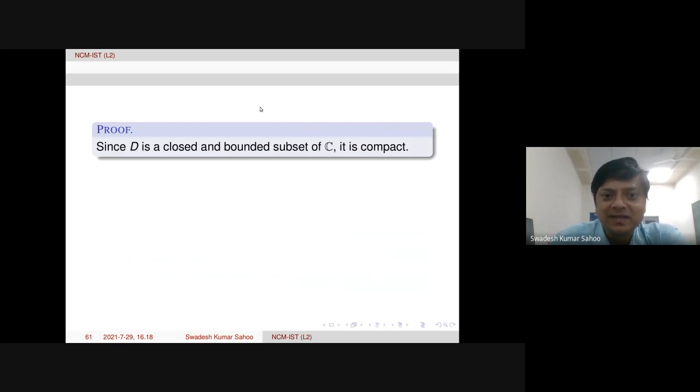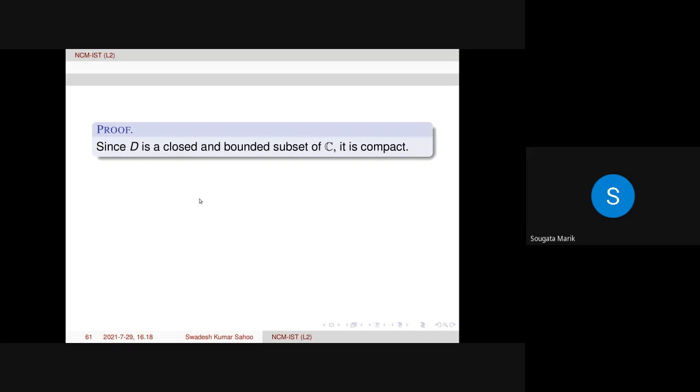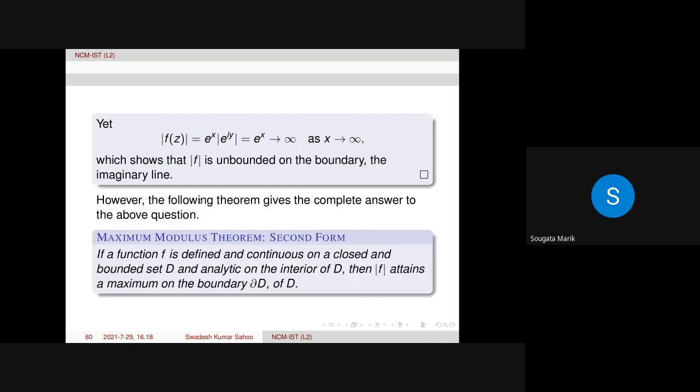Now, the proof is very simple, because when we say D is, yeah, please. Please, the previous slide. Is the statement okay? It shows the modulus of f is unbounded on the boundary? That means on the imaginary line.